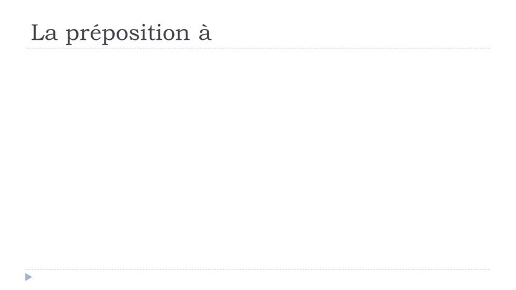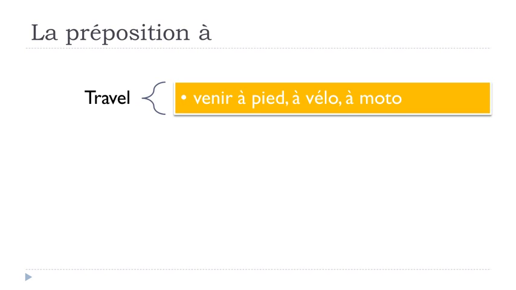All right. Second use, when you want to use this travel concept. So venir is to come. So if you want to say that, to come by something. Here it's pied, foot, vélo, and then moto, motorbike.